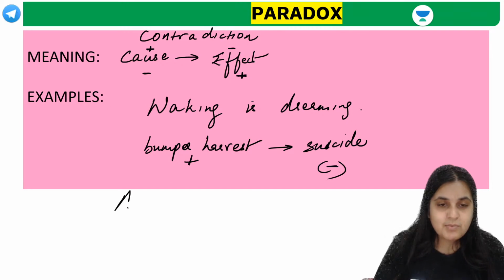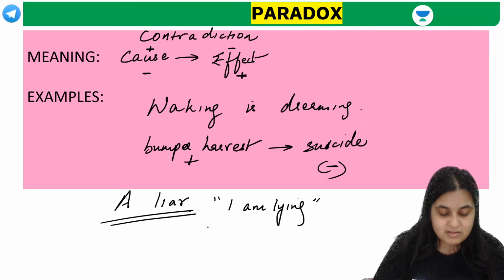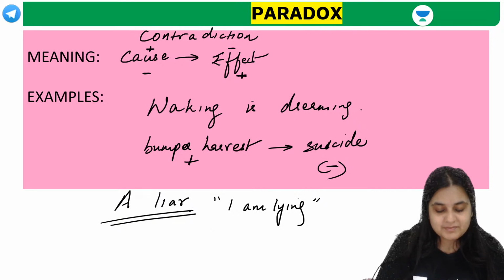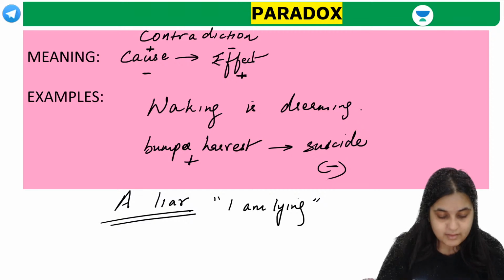Now, for example, the most famous paradox, guys, the liar's paradox. The liar's paradox is the liar says, I'm lying. Isn't this a paradox? It's a huge paradox. You wouldn't expect it. So a liar says, I'm a liar. I'm lying. I'll explain, Gaurav.